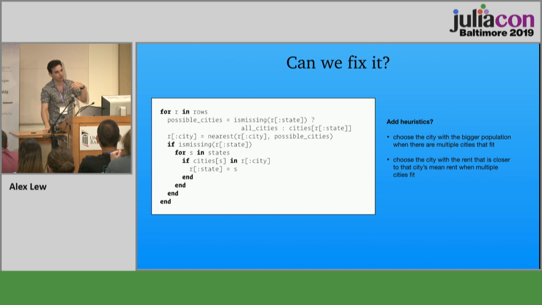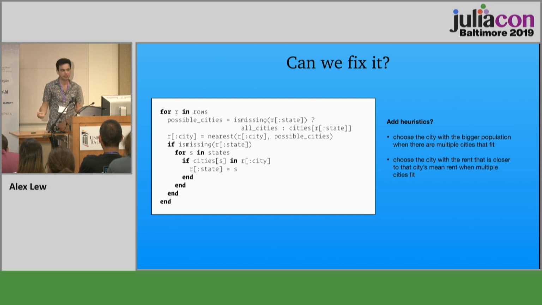But as you keep doing this debugging cycle and growing this script, that makes the script harder to maintain. It's harder to read because other people didn't go through that debugging process and don't know why you have all of these rules in there. And also, these heuristics could conflict with each other. And then what do we do? If the rent tells us to do one thing and the population tells us to do another thing, how do you handle that?